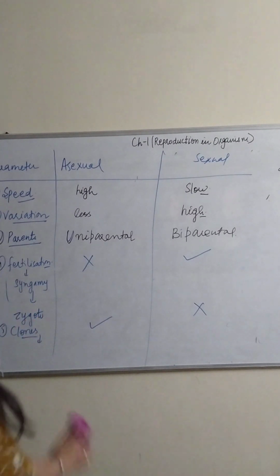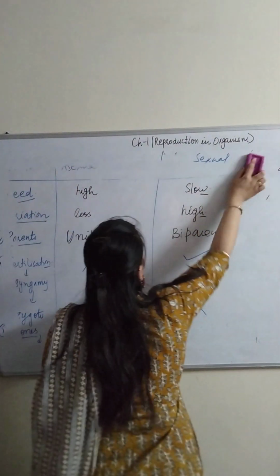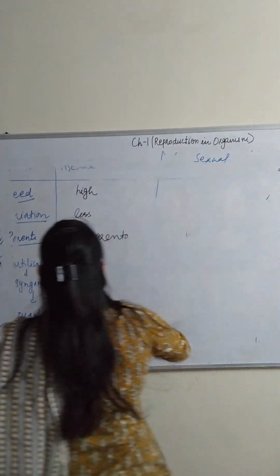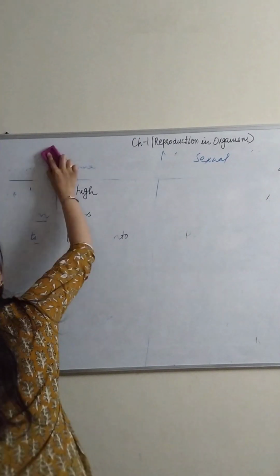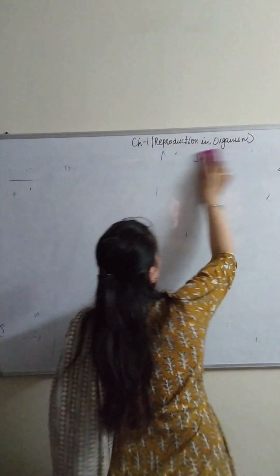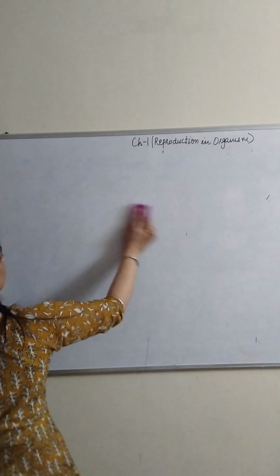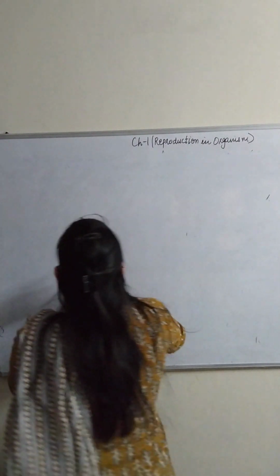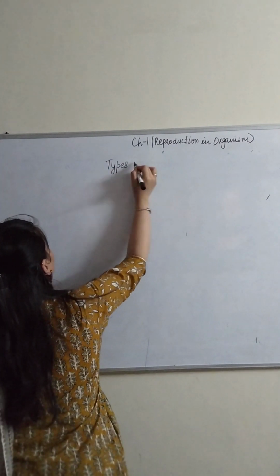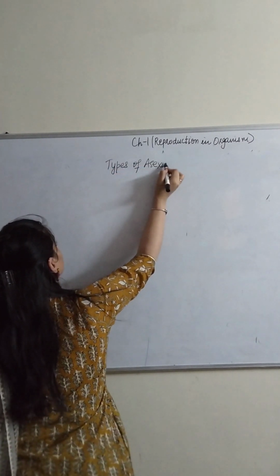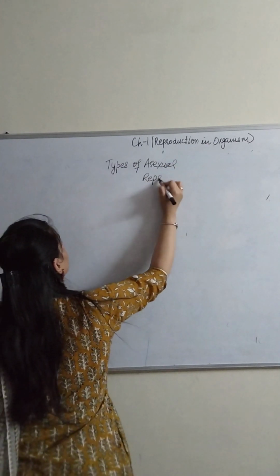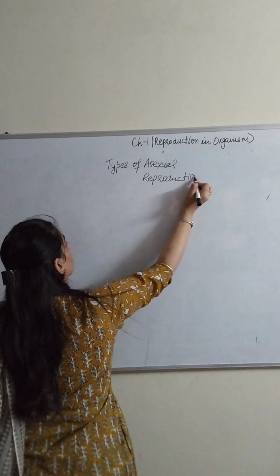Now the next topic that we are going to start is types of asexual reproduction.